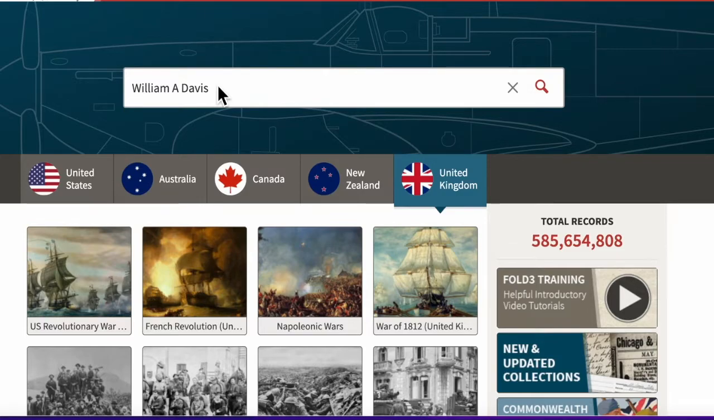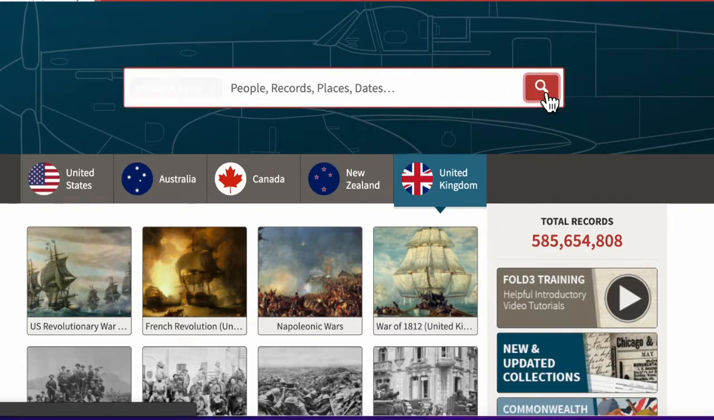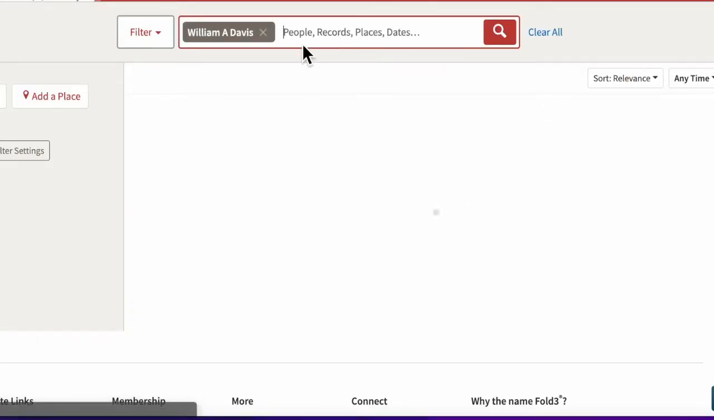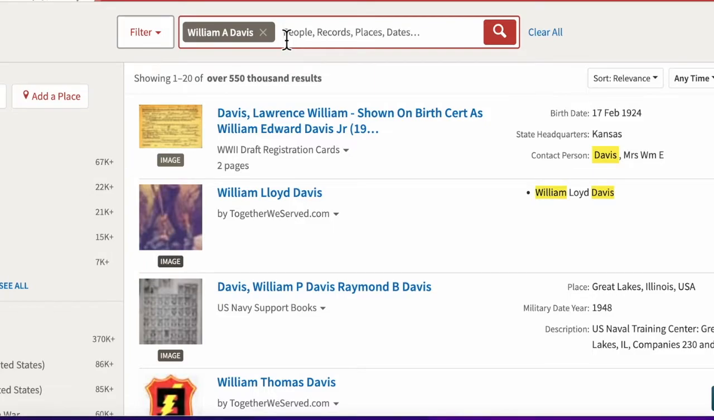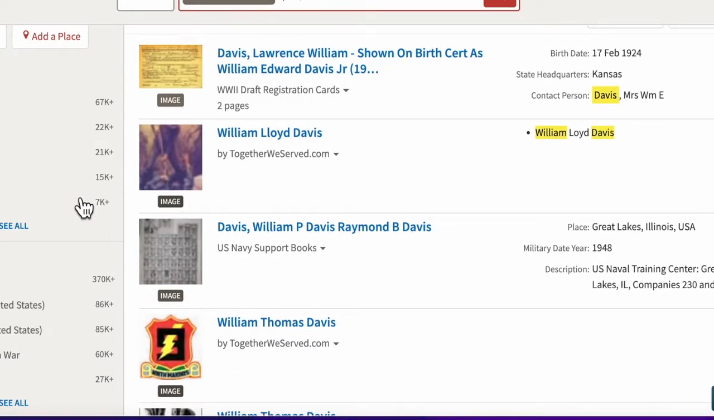So I was trying to find some information regarding this man, and I'm going to show you the process of how I found that information using Fold3. Okay, so as you can see, I've already entered the search term. I go to search, click on that, and additional space comes up for me to enter more information, things that I know about him. I know that William A. Davis was a Civil War soldier and he fought for the Union.